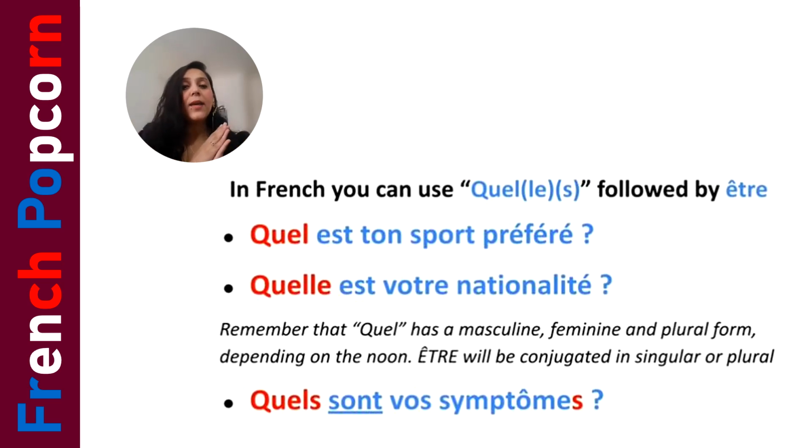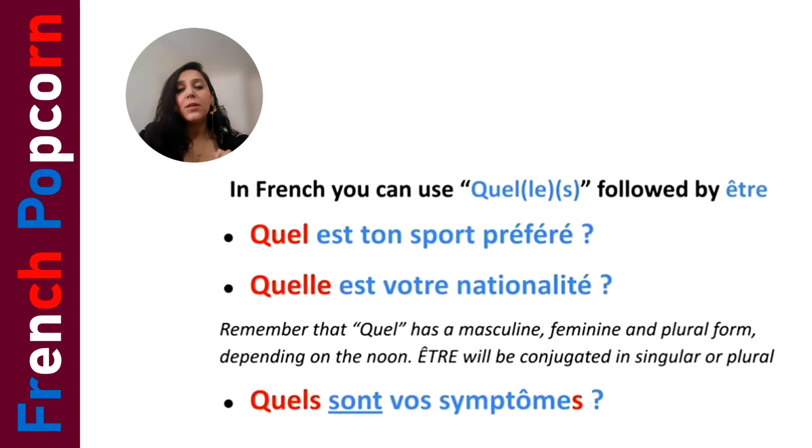The third example we have is "Quels sont vos symptômes?" What are your symptoms? So we have used the third form, which is masculine plural. Why? Because the word symptômes is a plural masculine word. Their pronunciations are exactly the same, like "kel" for all four. But while writing, you have to be very careful about which noun you are using with which form. So the spelling should be correct that way.